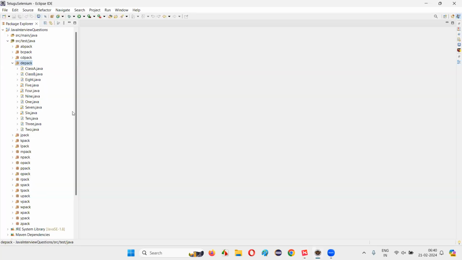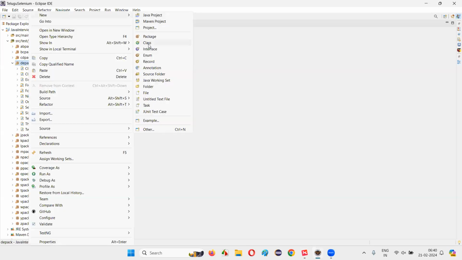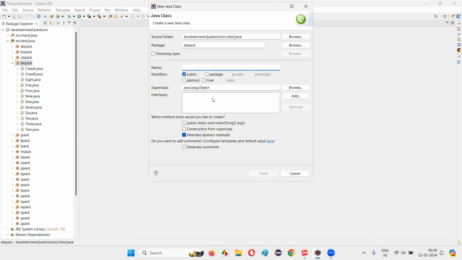For that, I'll switch to Eclipse IDE and create a new class here. Right click, new, I'll just create a class. I'll just give some random name for the class, let's say class C. And with the main method, I'll create.